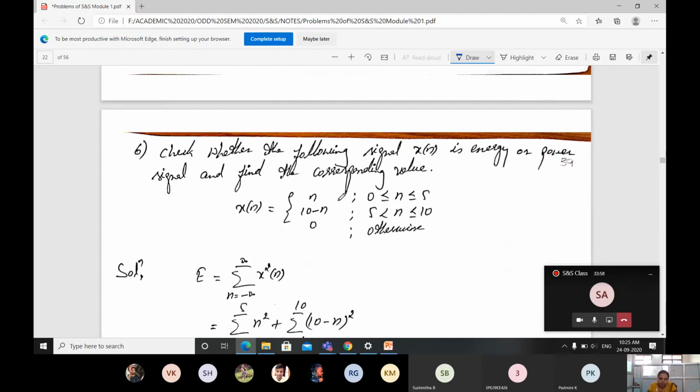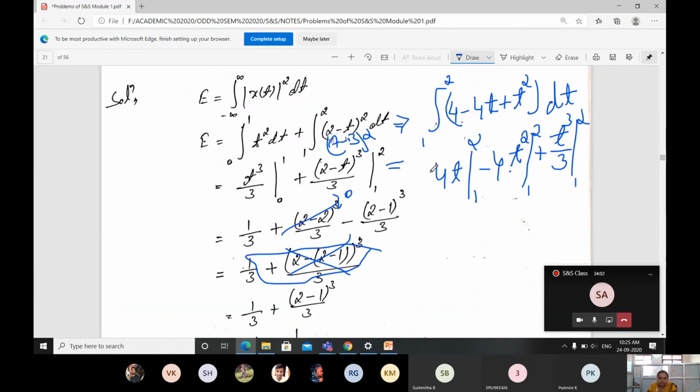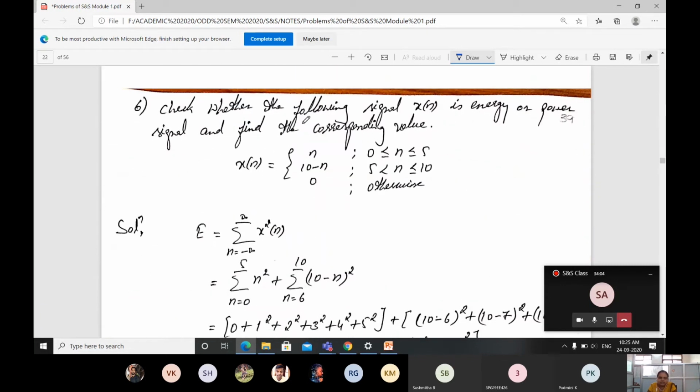Next problem, here it is given. This is in terms of continuous time. Here it is given in terms of discrete values. Check whether the following signal x of n is an energy or power signal and find the corresponding value. X of n is given as n for 0 to 5, and for 5 to 10 the value is going to be taken as 10 minus n. For other values it will be 0.